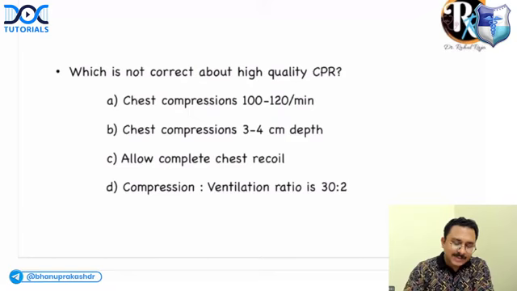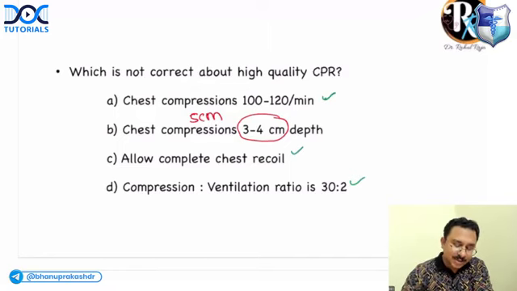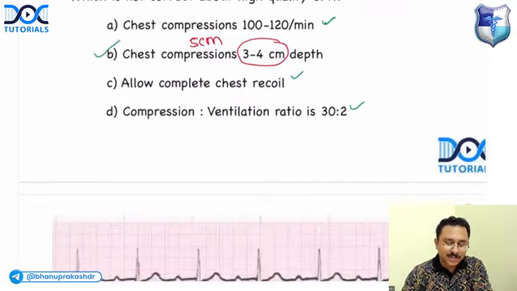So the first statement is correct. Chest compression is at 100 to 120 per minute. Chest compression at 3 to 4 centimeter depth, it's wrong. You have to give 5 centimeter depth compression. That's a wrong statement. Allow complete chest recoil is correct. Compression ventilation ratio 30:2 is also correct. So this one is the answer: chest compressions at 3 to 4 centimeter depth.